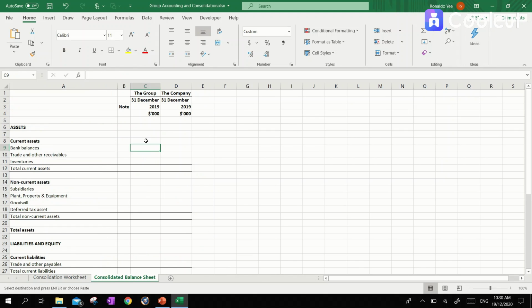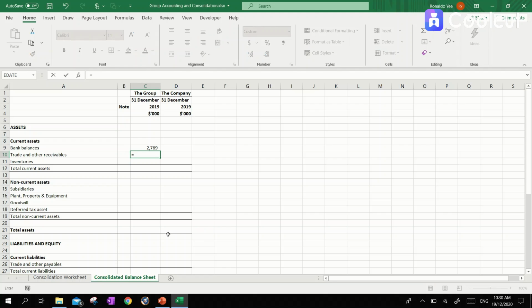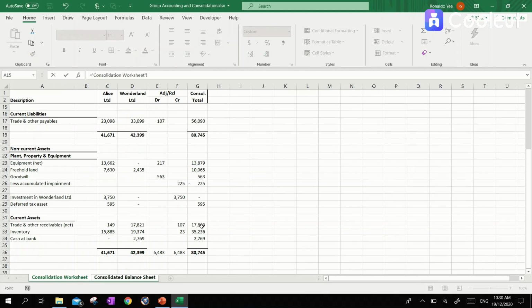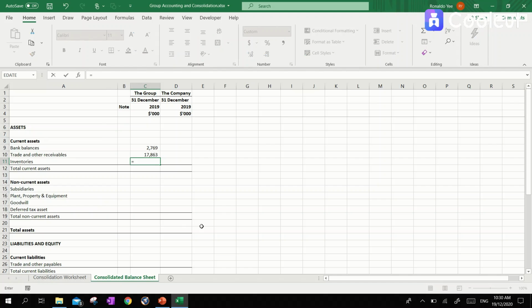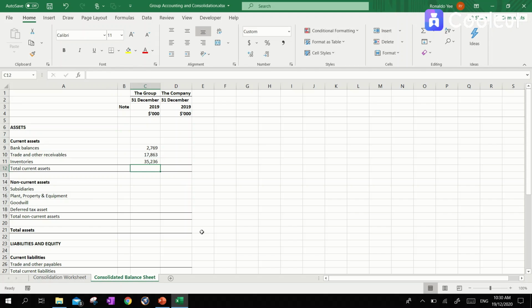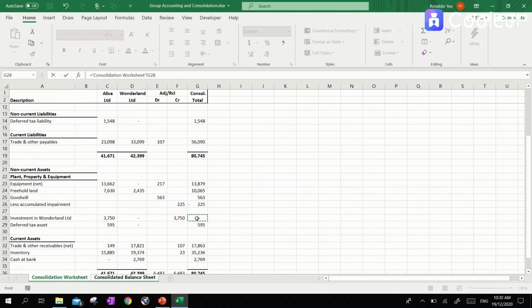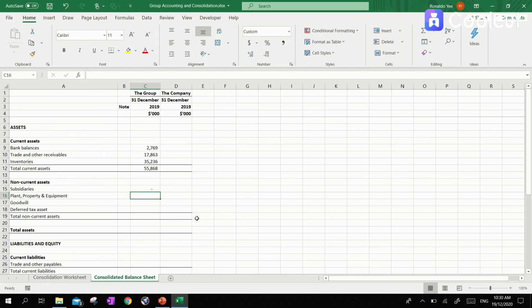For all items under the group, we will simply use the figures that is under the consolidated total in the consolidation worksheet. So for instance, bank balances will be this figure. Trade and other receivables, inventories, and for the subsidiary, it will be a blank figure because we have eliminated it off.